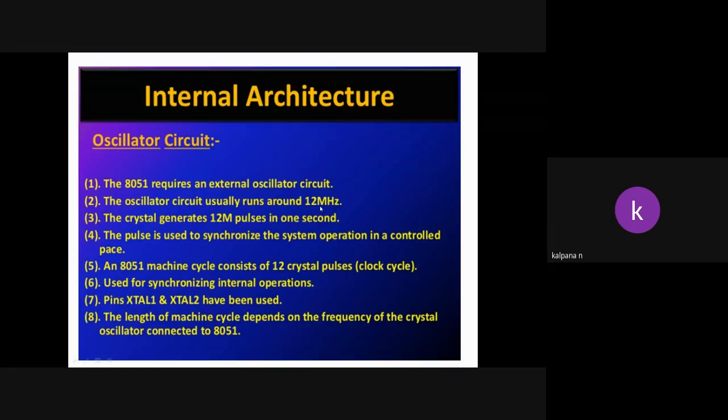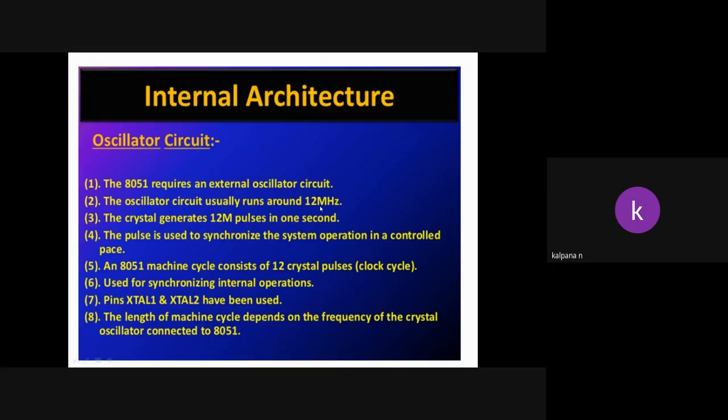The crystal generator, that is nothing but an oscillator circuit, generates 12 mega pulses in 1 second. The pulse is used to synchronize the system operation in a controlled pace.